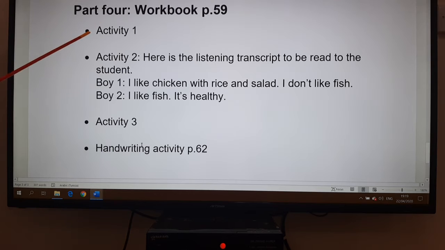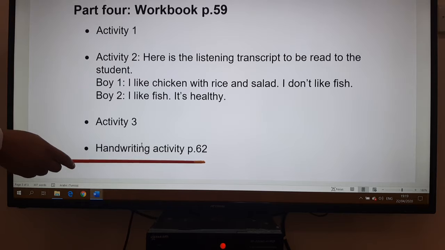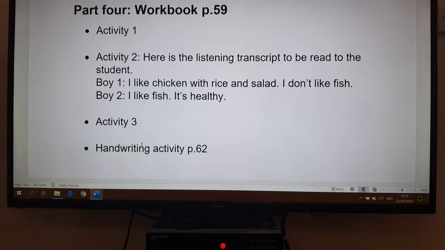Now here we have activity 1, activity 2, I have also written the listening transcript to be read, then activity 3, and we have a handwriting activity on page 62.